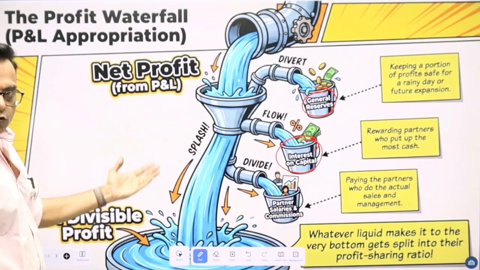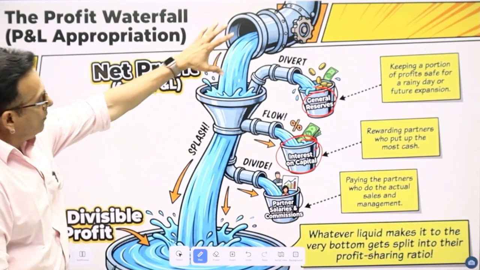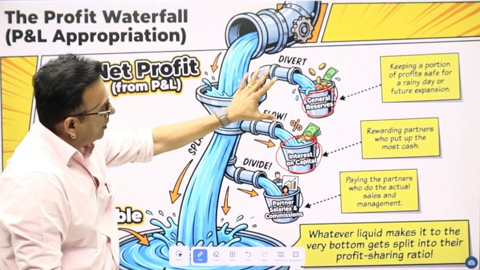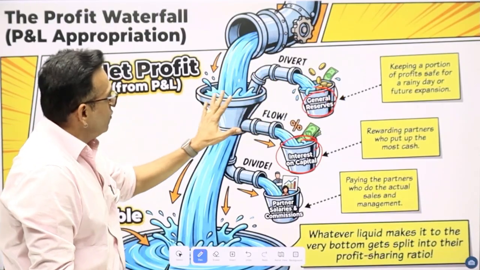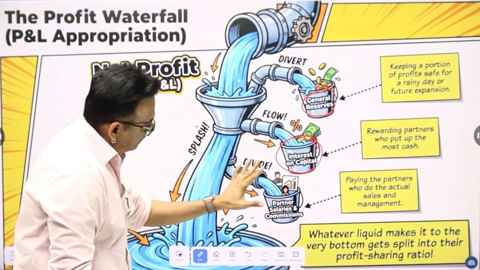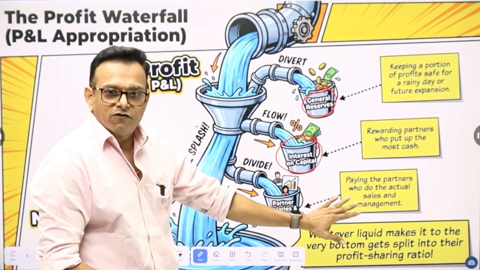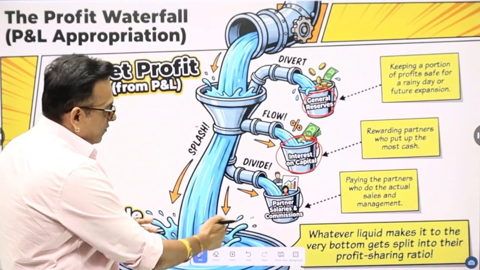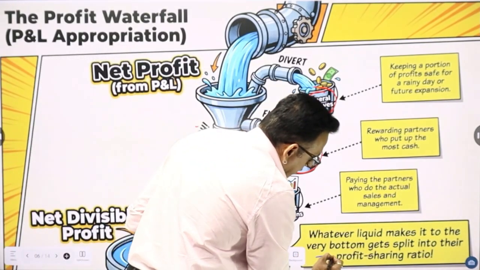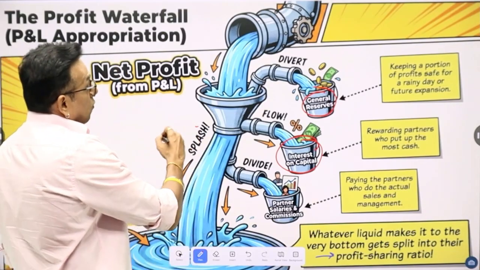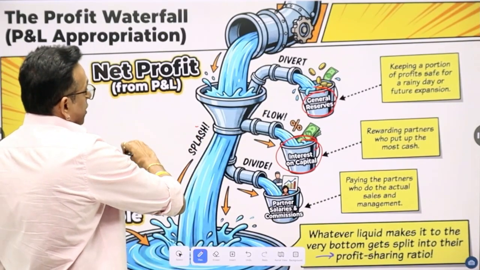You can just have a view. Okay, the flow of profit: from the profit and loss account, it is diverted to general reserve. From this, interest on capital is given, then from this, partner salary and commission is given, and then whatever is left will be distributed between partners in the profit sharing ratio.